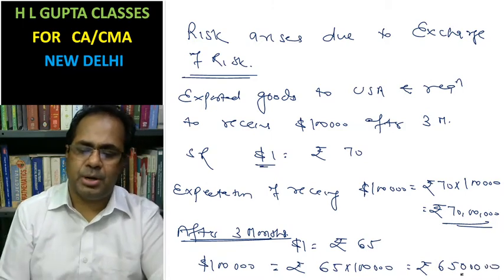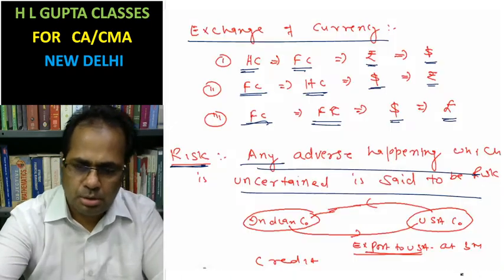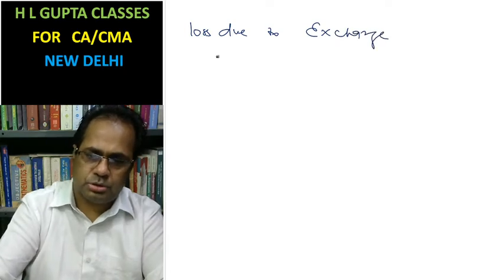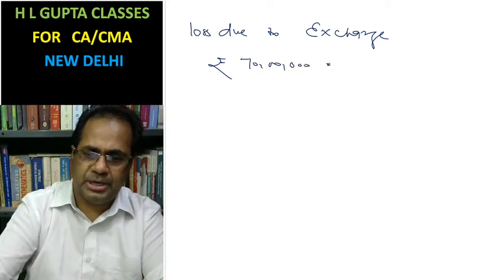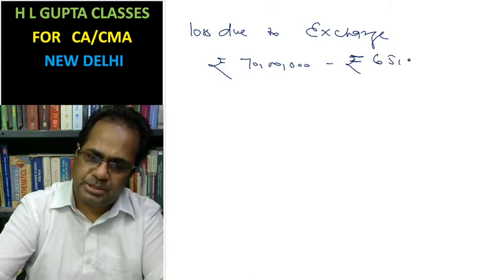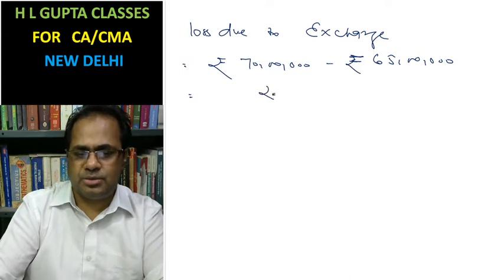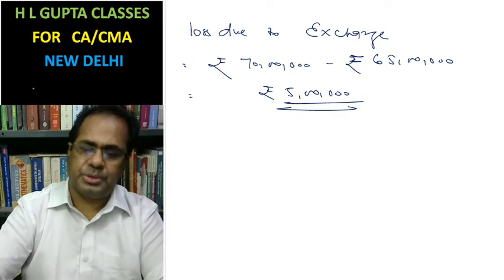In this case, you have a loss due to exchange. What is the amount of loss? Your expectation of receiving in your home currency was rupees 70 lakh. Due to currency risk, you have received just rupees 65 lakh. This rupees 5 lakh is a loss due to exchange.